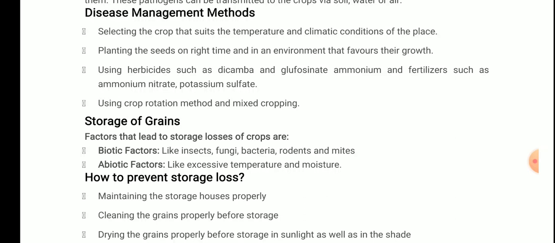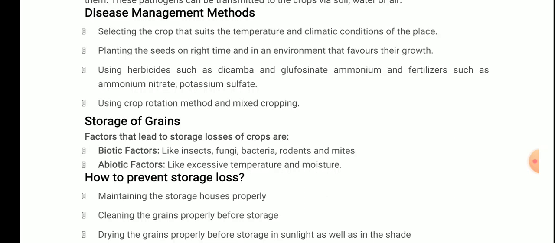Now, how to prevent this storage loss? First, very important, maintaining the storage houses properly, means cleanliness and all those things. Second, cleaning the grains properly before storage. Whatever the items, be it wheat or anything, you have to wash or clean it properly before storing. And then drying the grains properly before storage in sunlight as well as in the shade.